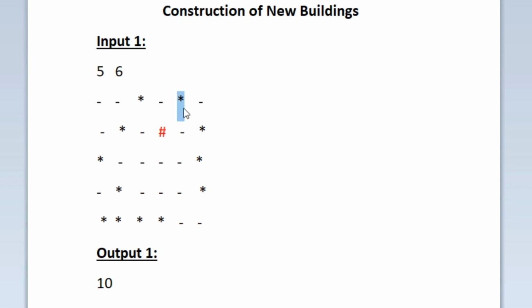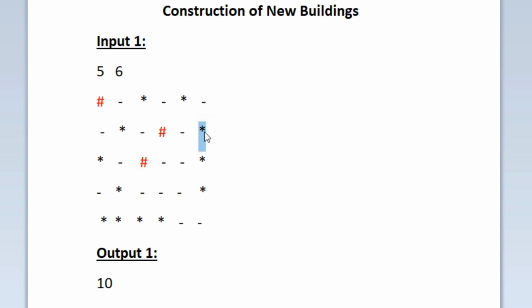And then for the second asterisk, again we don't have the top left and top right. In its bottom left, we have already built a building. So we are checking the other. In the bottom right, again there is a building existing. So with the second asterisk, we cannot build any new buildings. So we move to the third asterisk, and in the top left there is an empty land. So we are building a new building, and in top right and bottom left there are already existing buildings, but in the bottom right there is an empty land. So we can again build a new building over there.